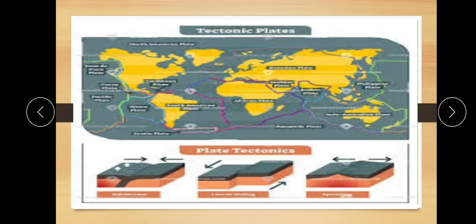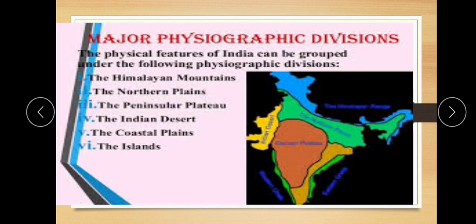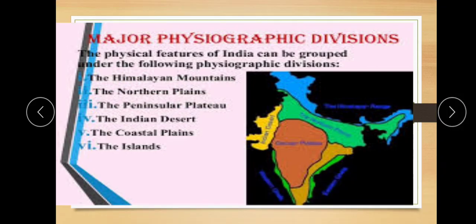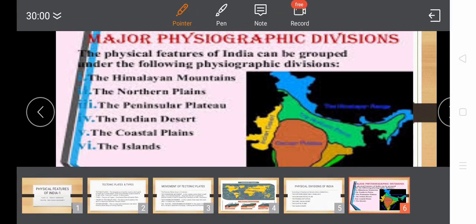In the same way, we can see the physical divisions of India are the Himalayas or northern mountains, the northern fertile plain, the peninsular plateau, the Indian desert, the coastal plains, and the island groups. 2 island groups are there. In today's class, till here only.